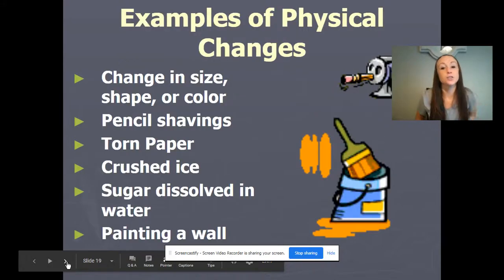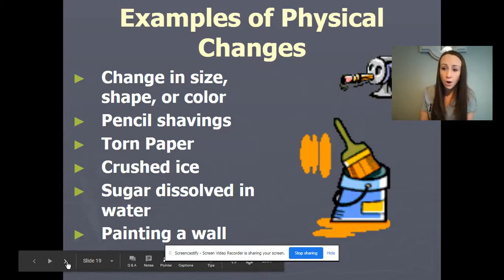Some examples of these physical changes are a change in size, shape, or color. If I were to get a haircut right now, as all these salons are closed, which I really need, I don't know about you, but anyways, that would be a physical change. My hair would stay the same. Pencil shavings, torn paper, crushed ice: again, changing the appearance, its shape or its volume.